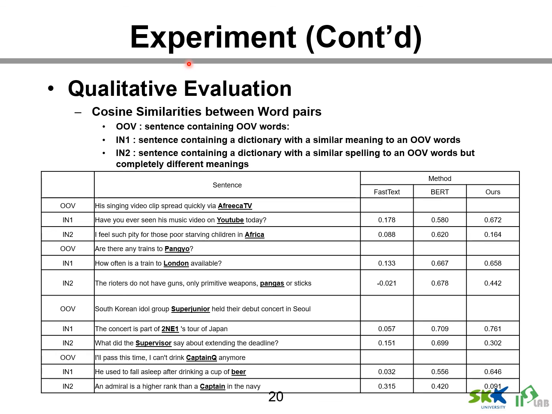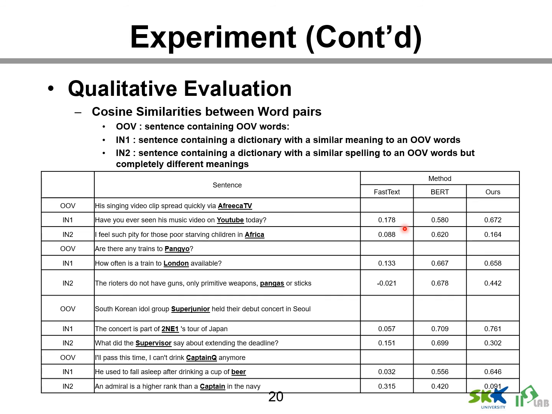OOV refers to a sentence containing OOV words, IN1 to a sentence containing a dictionary word with a similar meaning to an OOV word, and IN2 is a sentence containing a dictionary word with a similar spelling to an OOV word but a completely different meaning. The numbers in the table are the similarity between OOV and IN1 and between OOV and IN2. From a human perspective, the OOV-IN1 similarity should be higher than the OOV-IN2 similarity.